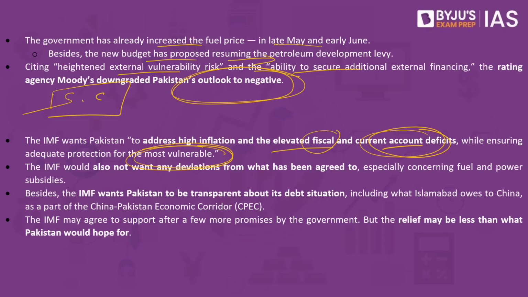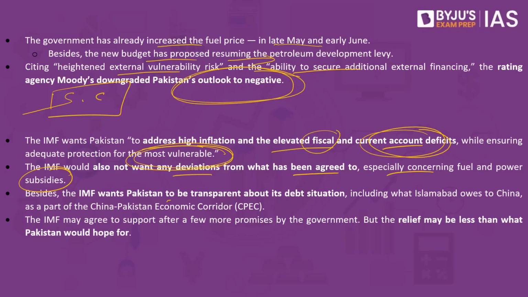The IMF would also not want any deviations from what has been agreed to, especially concerning fuel and power subsidies. If the IMF is giving loans, what the government of that particular country has to do is cater to all the guidelines given by the International Monetary Fund. In case there is any deviation in the way that it is implemented, the IMF may also withdraw the funds or in the near future may not give the funds as well. One is to do with inflation, second is to do with fuel, third is to do with power subsidies, because Pakistan in the near future will be going through the election phase as well. So it is asking Pakistan's government not to give subsidies where it is not required.